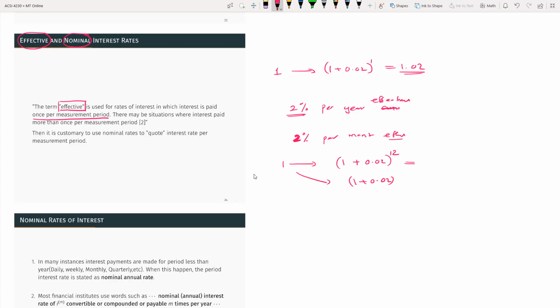So with the word effective, you have to be careful about how that's going to work. Is it monthly, is it yearly, or is it weekly, or is it daily? So you have to read the question carefully to understand.